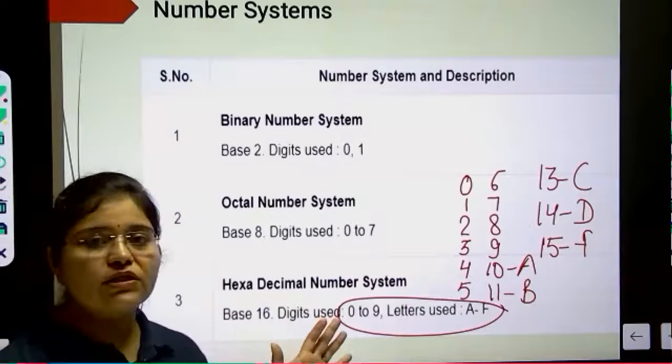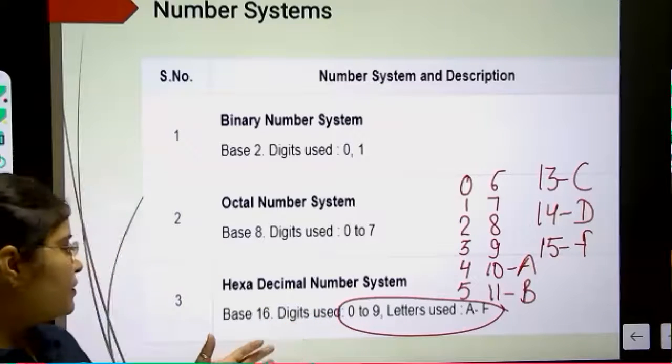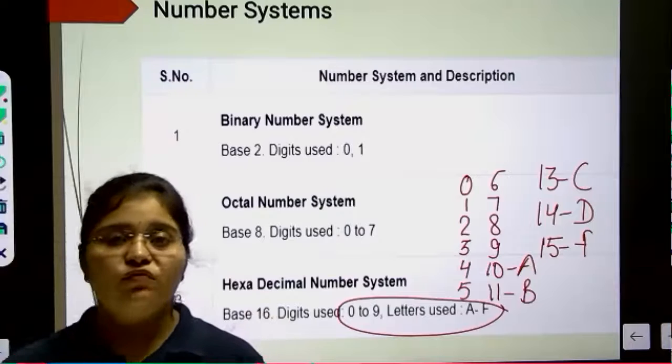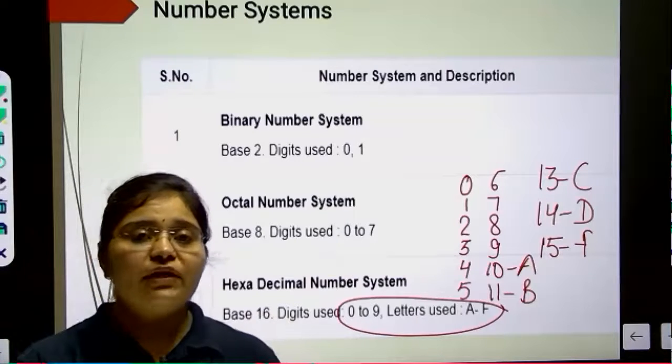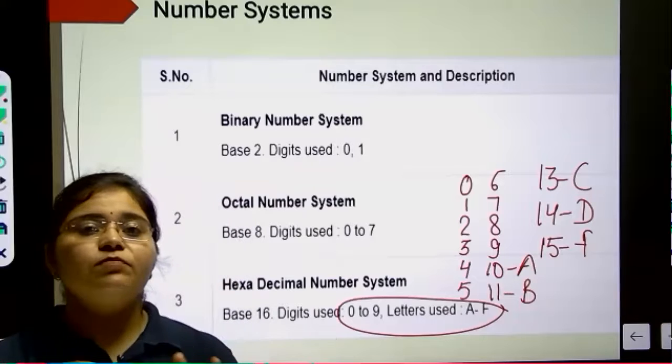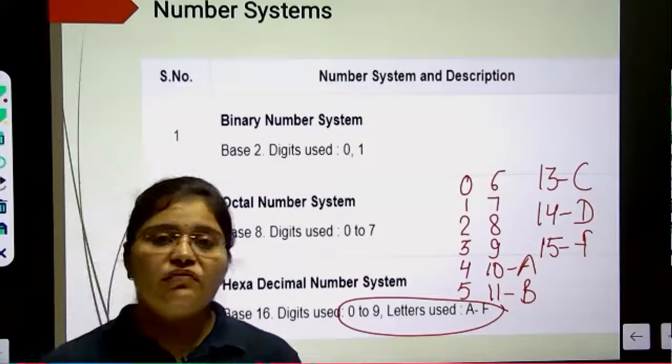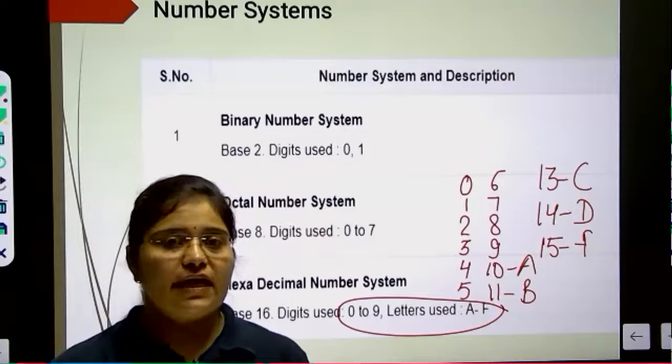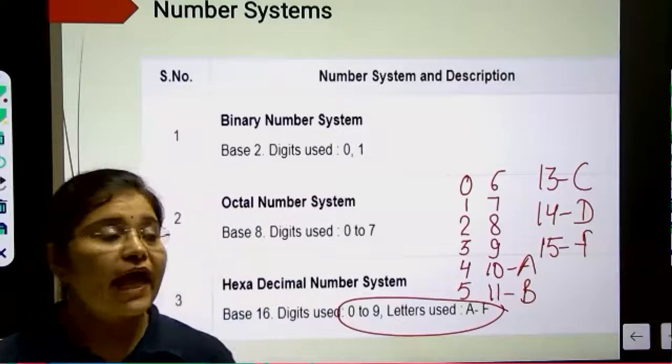We have a total of 16 numbers, 0 up to 15. 0 up to 9 will be the same as in the decimal number system. 10 up to 15 will be represented with the help of the letters A, B, C, D, E, F.